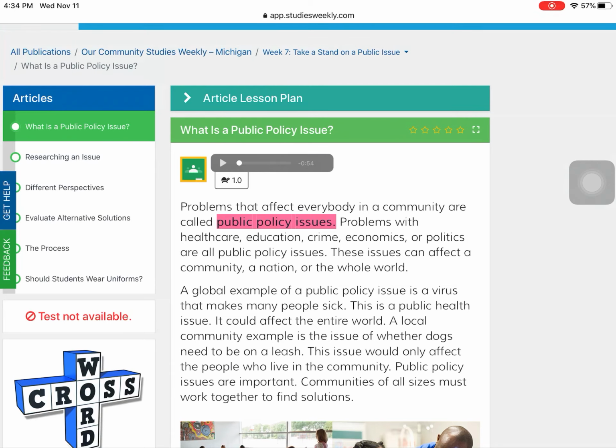So yesterday we talked about what a public policy issue is, and just to remind you, a public policy issue is a problem that could happen within your community, within a nation, or within the whole world. Remember we gave the example of the coronavirus for a public policy issue that is affecting our whole entire world right now. It is a public policy issue with our health. Today we are going to talk more about researching an issue. How do we know how to form an opinion on this issue and where to find some credible sources?